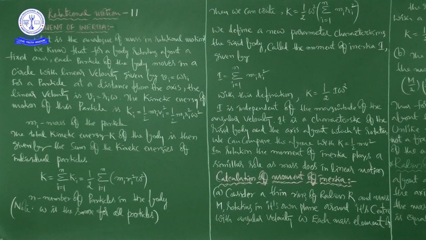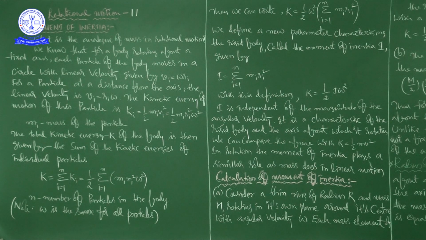So see here the first sentence: what is the analog of mass in rotational motion? That's what the answer is. We know that for a body rotating about a fixed axis, what is rotational motion? How is a body rotating? That's what we already discussed.